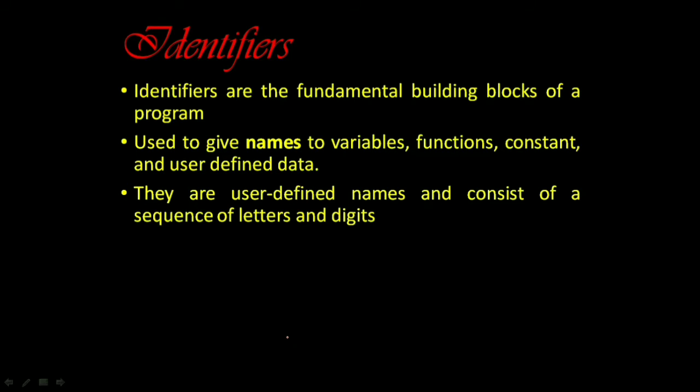The first one is identifiers. What are identifiers? Identifiers are the fundamental building blocks of a program. For example, if you are constructing a house, a brick is one of the most important building blocks of a building. So identifiers are the fundamental building blocks of a C program.